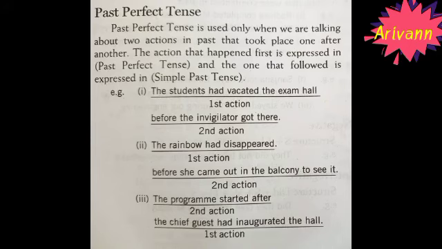See the next example. The rainbow had disappeared before she came out in the balcony to see it. So here the first action indicates the past perfect tense. The rainbow had disappeared is the past perfect tense. Okay. Then before she came out in the balcony to see it is the second action which indicates the simple past tense.